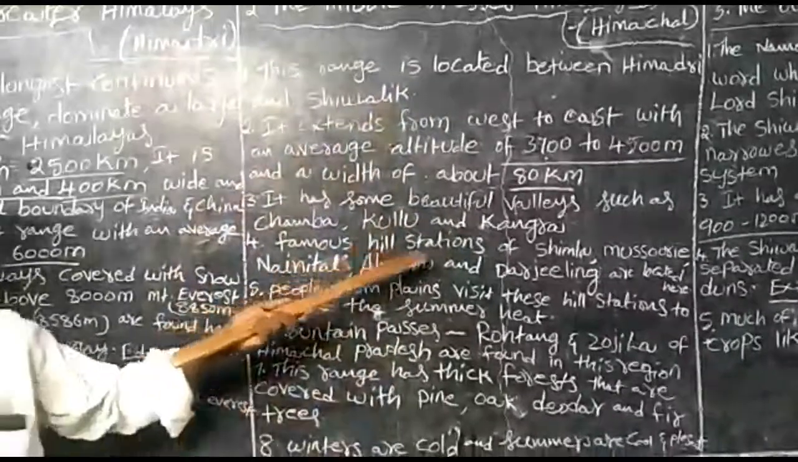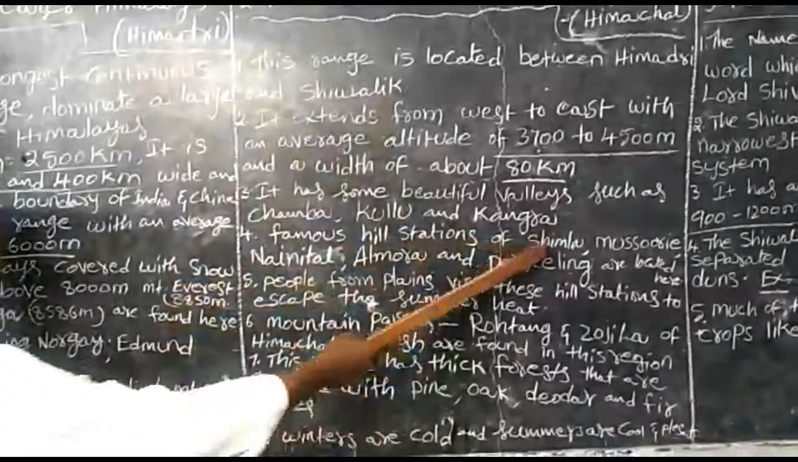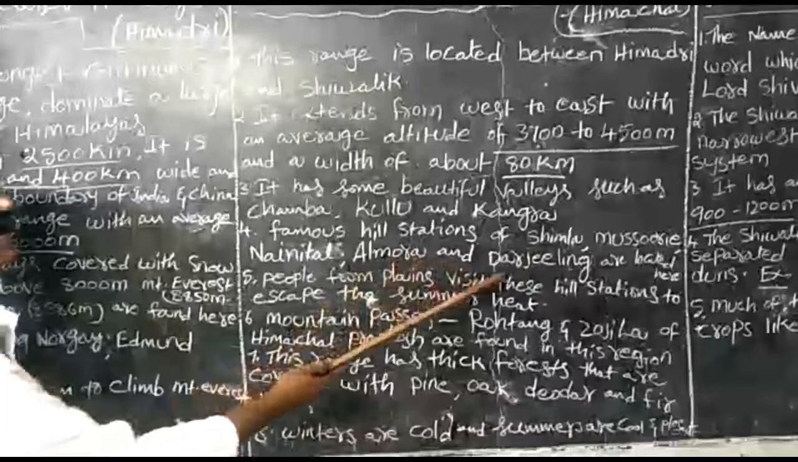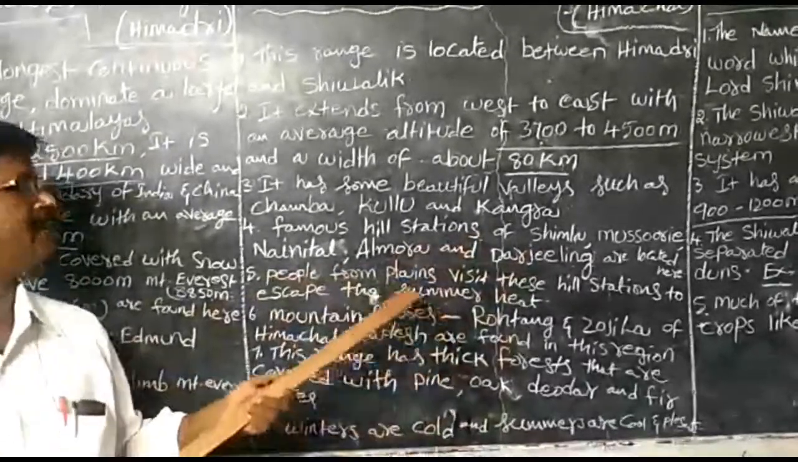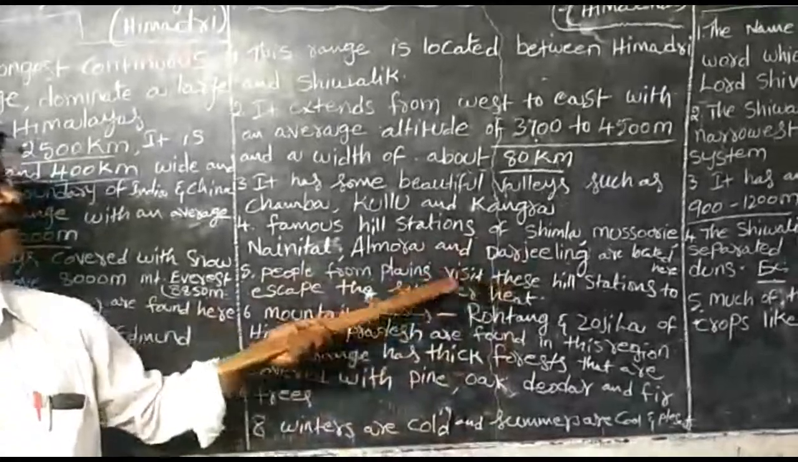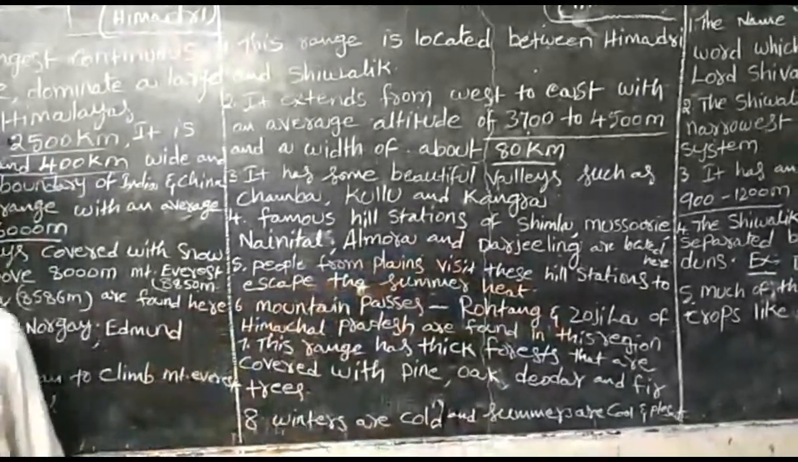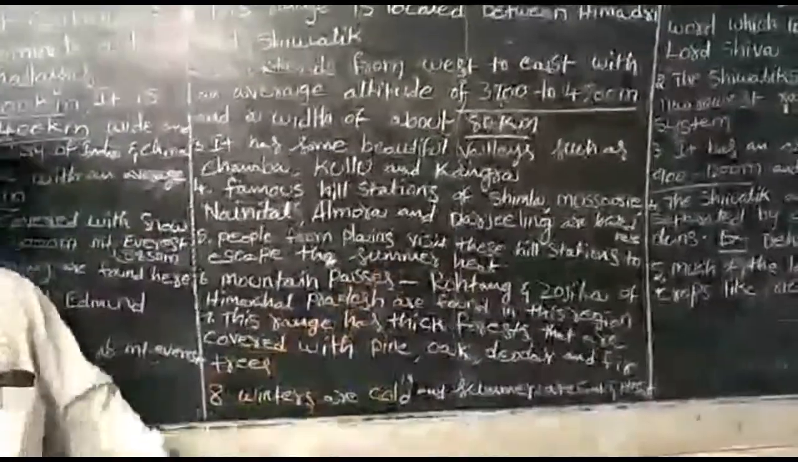Next, some famous hill stations are also here. The hill stations are Shimla, Mussoorie, Nainital, Almora and Darjeeling. People who are living in the plains come and visit these hill stations to escape the summer heat. They come and stay some days here.